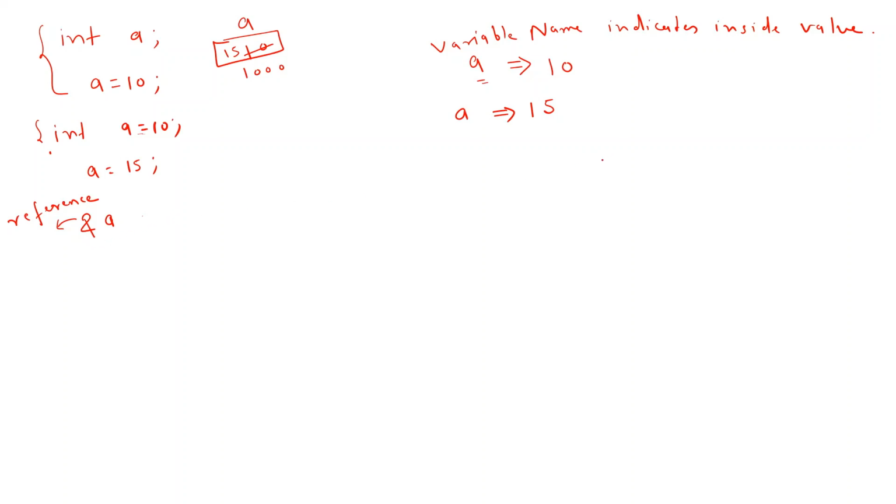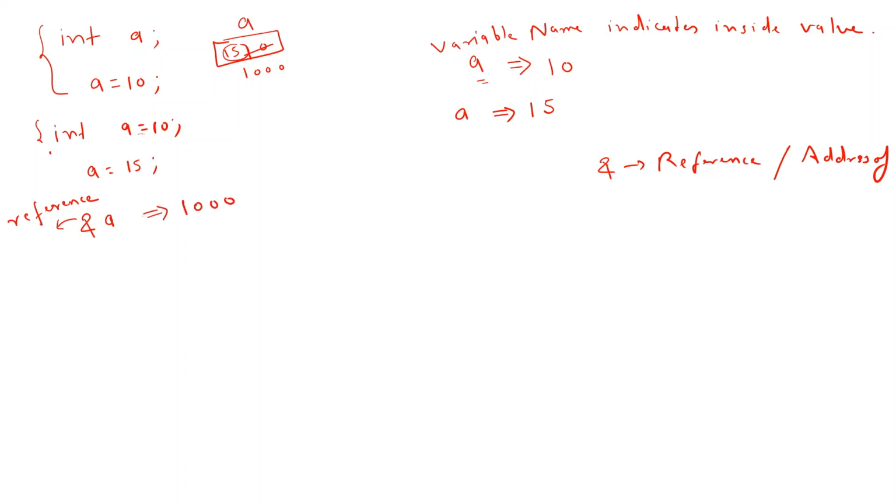Other way of saying it, ampersand is the reference operator or address-of operator. This will always give you the address of a particular variable. So in this case, a is a variable name indicating the inside value, so a is now 15. And what is the address of 15? Address of 15 is going to be 1000.